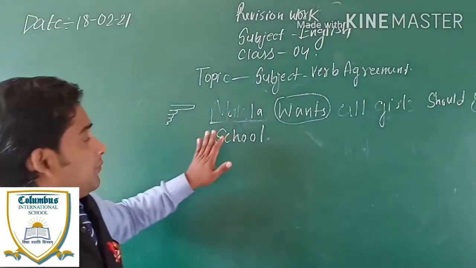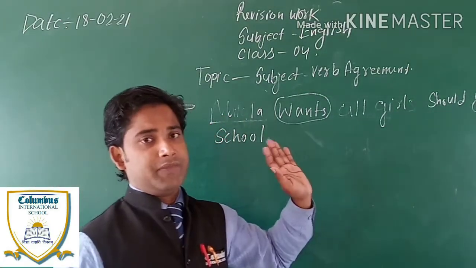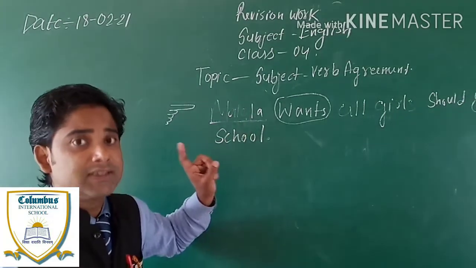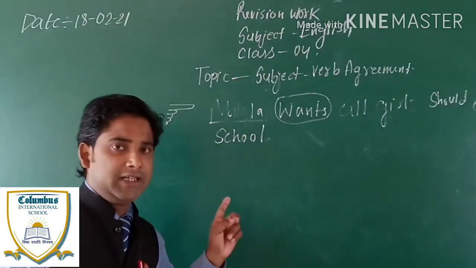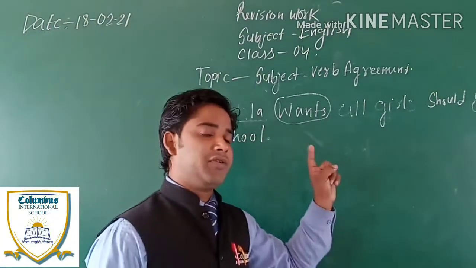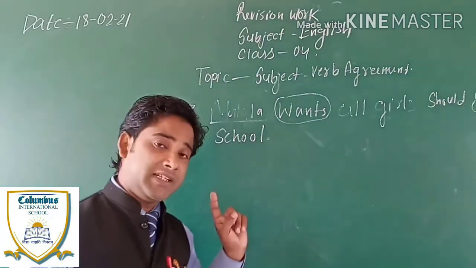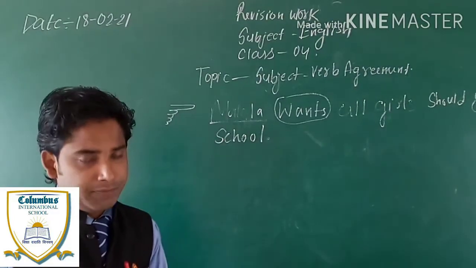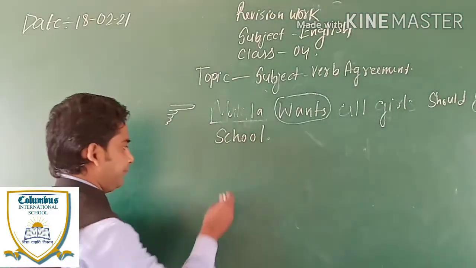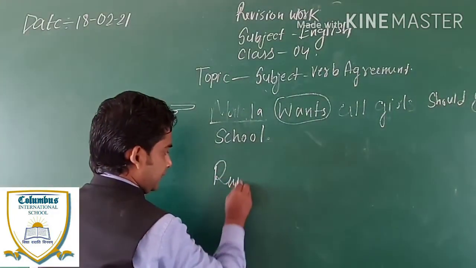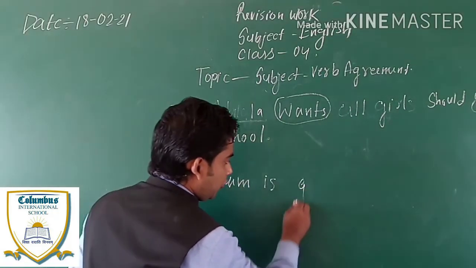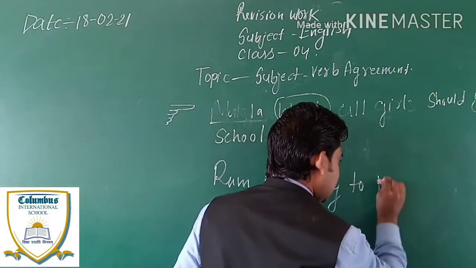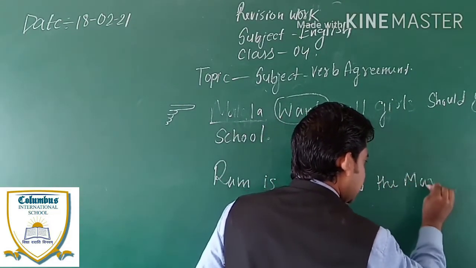See, this subject verb agreement is nothing. It means that if the subject is singular, then your verb should also be singular. If your subject is plural, then the verb should also be plural. I will give you a simple example. Suppose I say, Ram is going to the market.